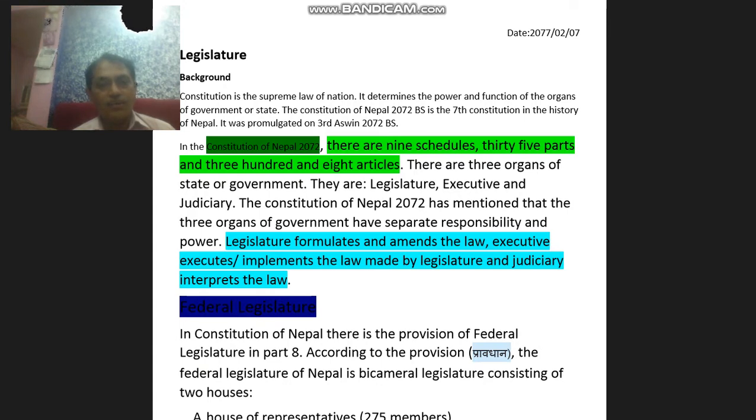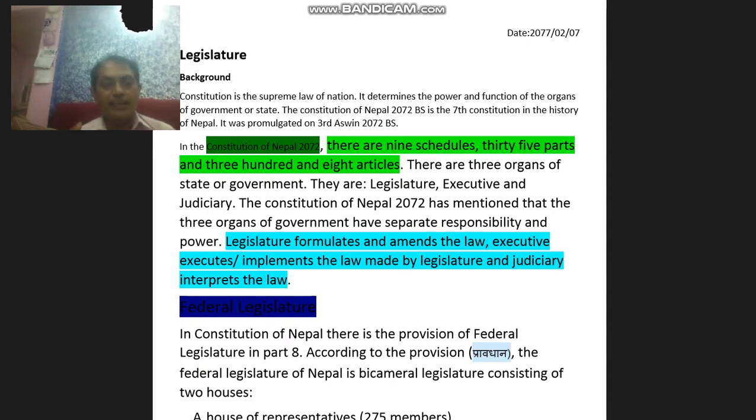In the Constitution of Nepal 2072, there are 9 schedules, 35 parts, and 308 articles. There are 3 organs of state or government. They are legislature, executive, and judiciary. The Constitution of Nepal 2072 has mentioned that the 3 organs of government have separate responsibility and power.